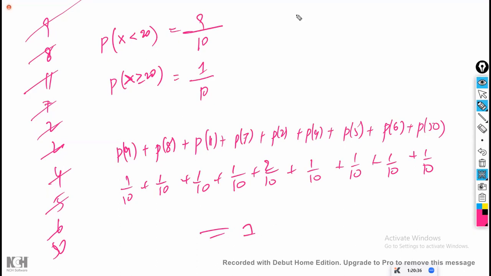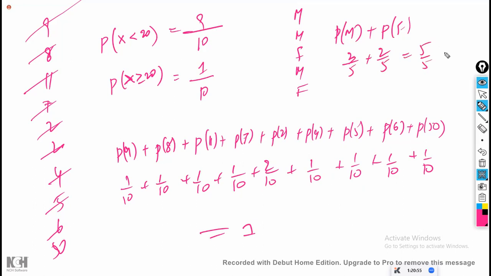Let us take like this: male, male, female, male, female. How many categories are there? 2 categories are there. One is probability of male plus probability of female. What is the answer? Probability of male is 3 by 5. Probability of female is 2 by 5. Total is 5 by 5. Always the probability is equal to 1.